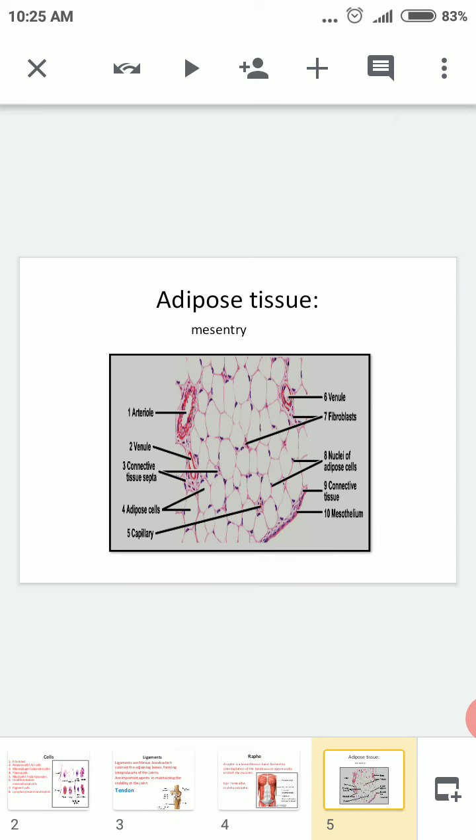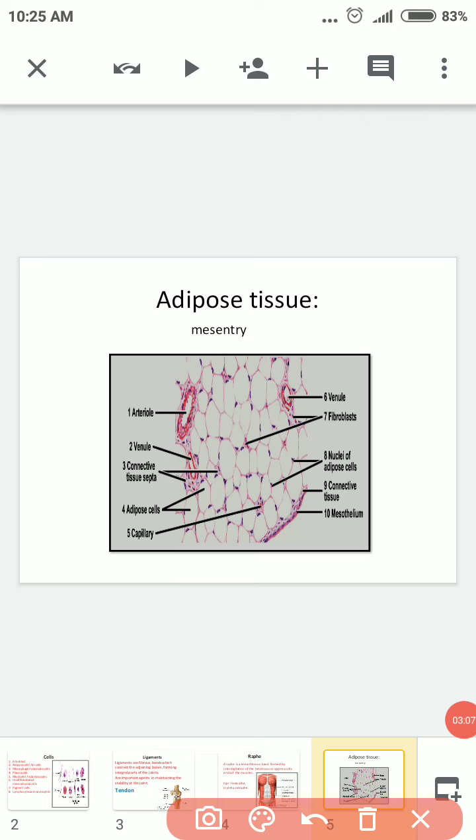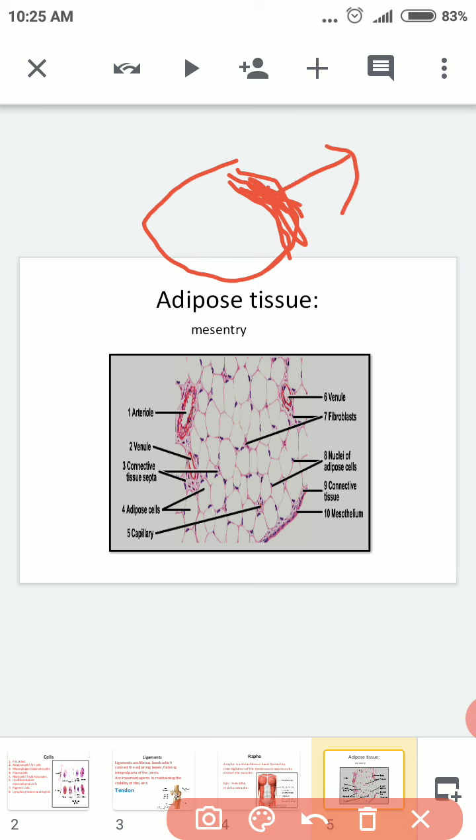Okay, this is about the figure of the adipose tissue. Here you can see how to draw the diagram of the adipose tissue. If I tell you, it is like a signet ring in appearance with a little bit of cytoplasm, and you can shade the cytoplasm here, and with blue color you draw a nucleus. So this is the part that is called the nucleus. You see, adipose tissue is also called a fat cell.